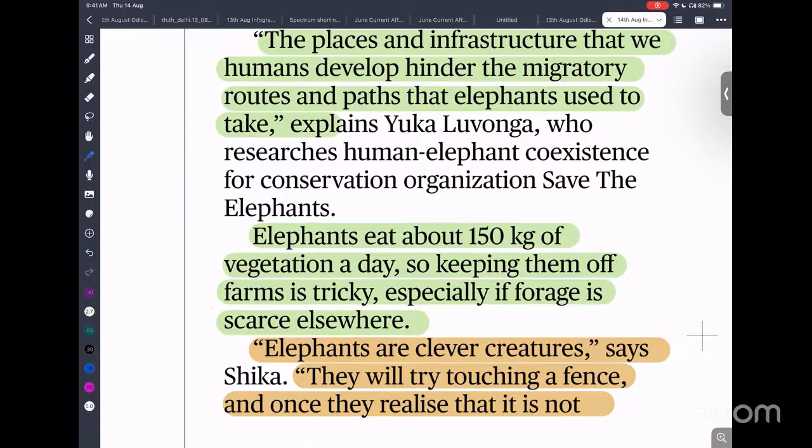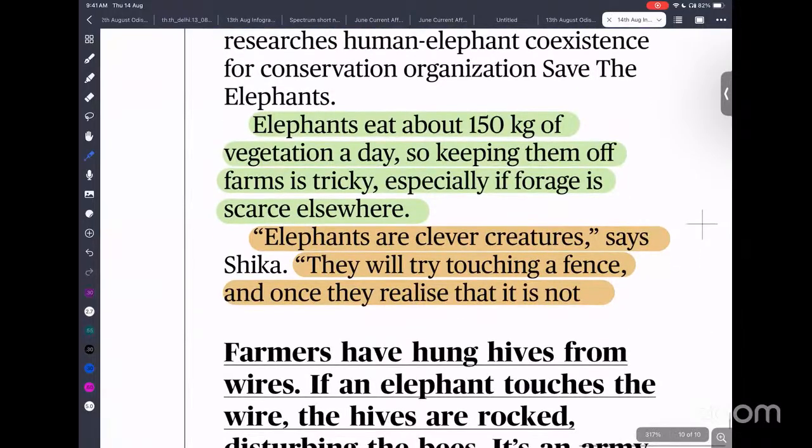Now they are not getting enough amount of food. If a jungle does not have enough food, what are they doing? They are coming out of the jungle in search of food. And elephants are very smart animals also.